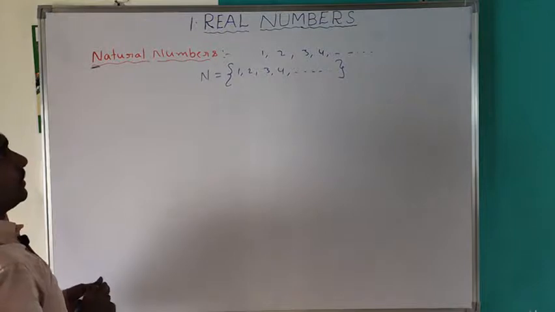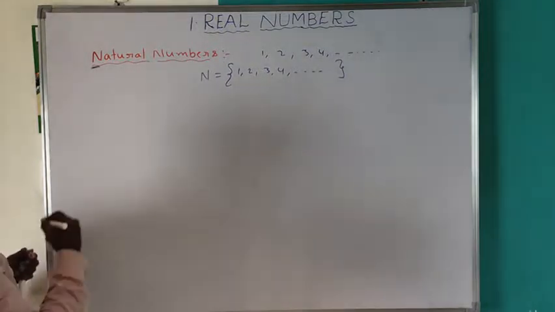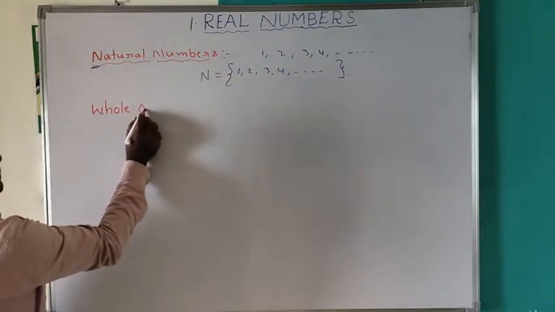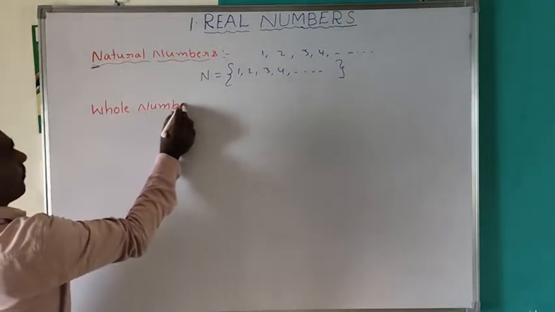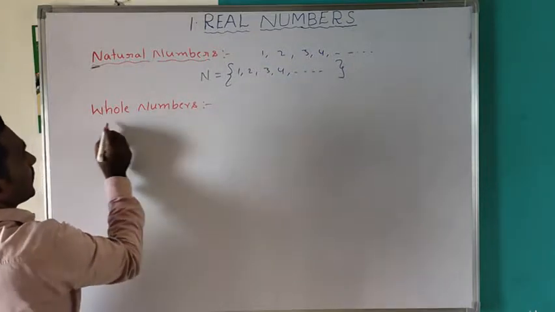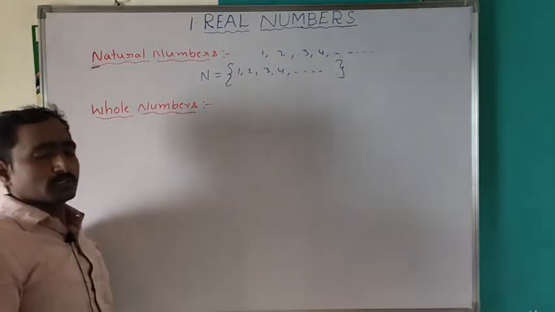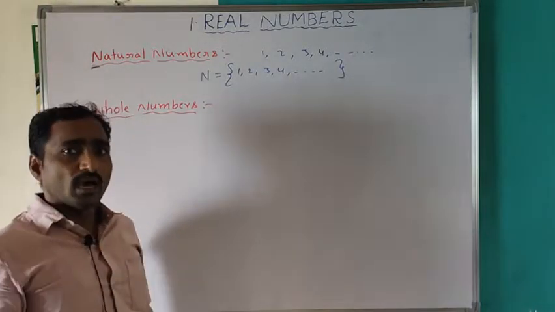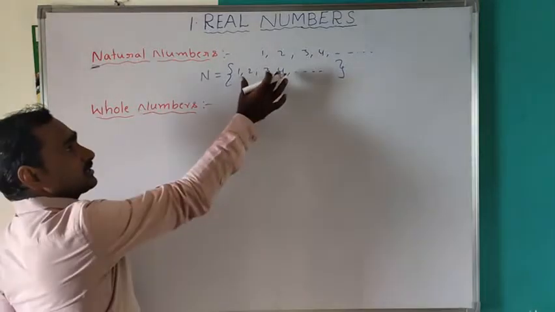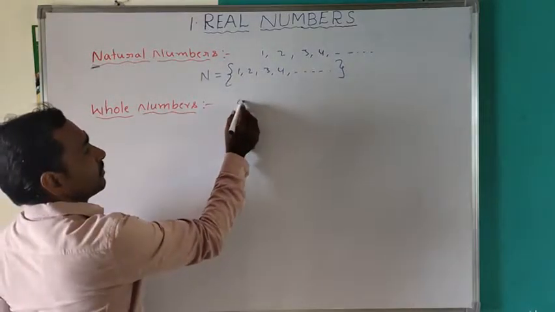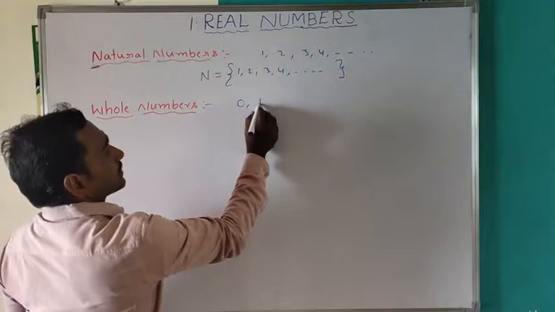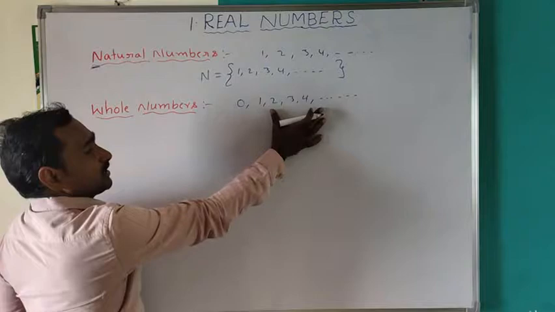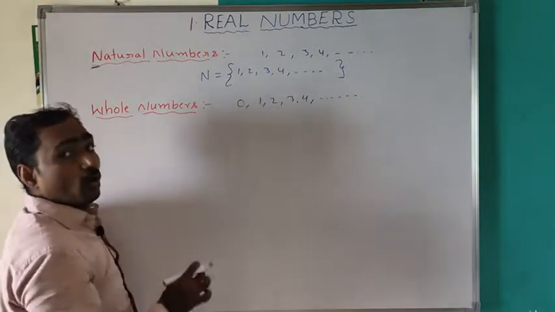Now let's go to whole numbers. Natural numbers together with 0 are called whole numbers. That is 0 and the natural numbers 1, 2, 3, 4, and so on.